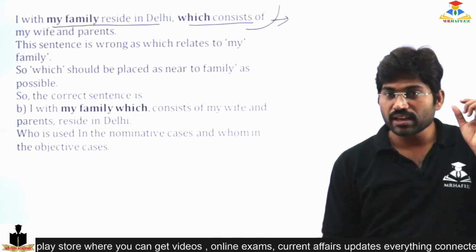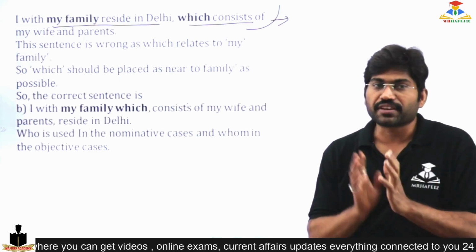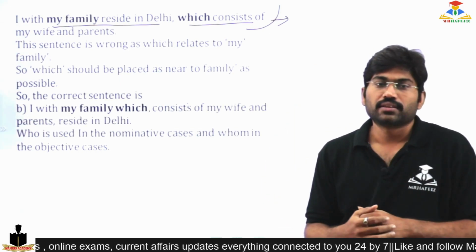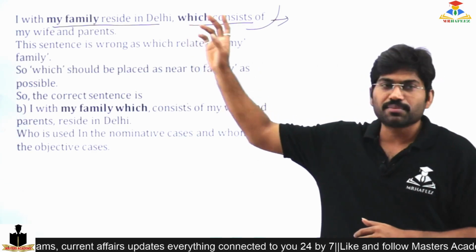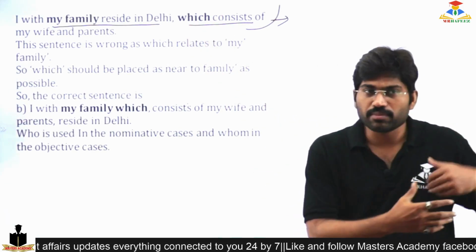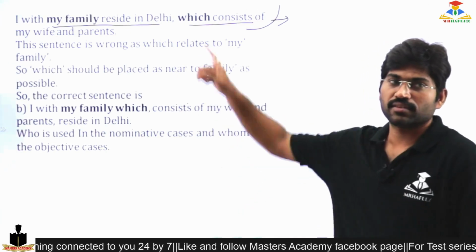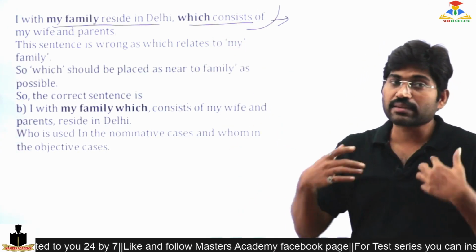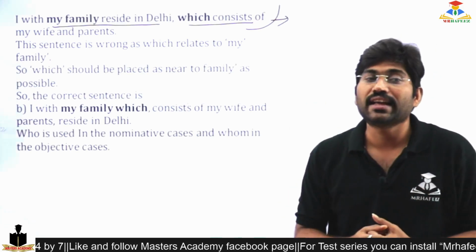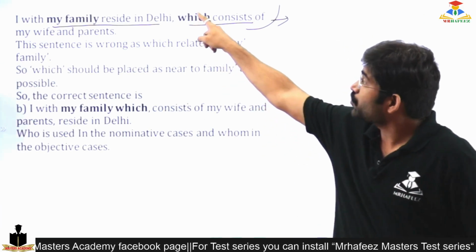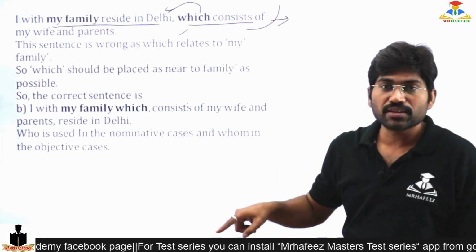The meaning is very different from what we are going to expect. According to the sentence, the meaning is I am with my family residing in Delhi. Delhi consists of my wife and parents, not my family consists of wife and parents. Please understand, which refers to Delhi, but which is wrong.